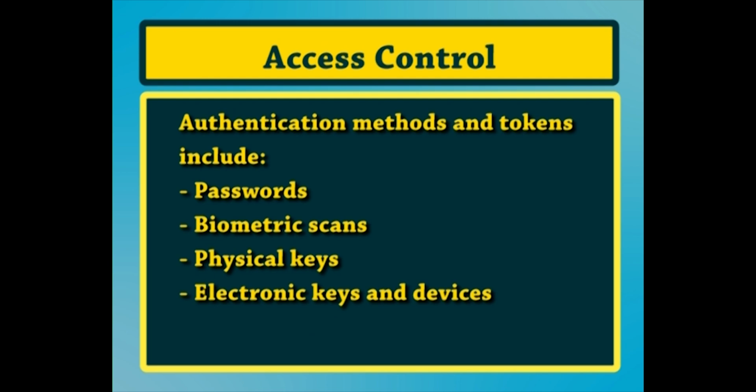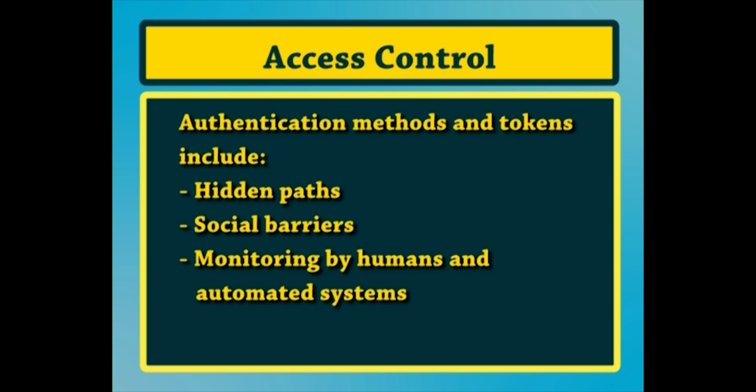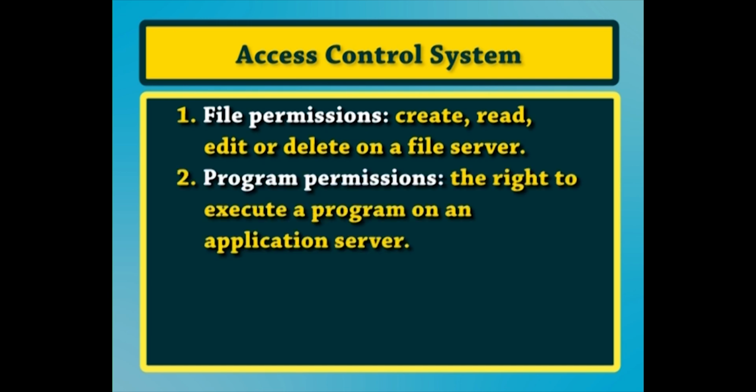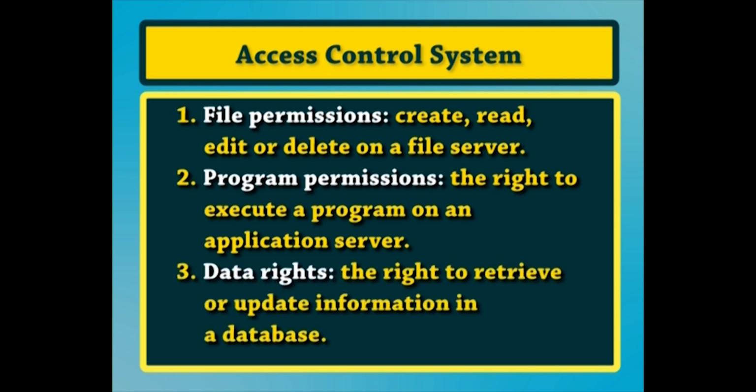Authentication methods and tokens include passwords, biometric scans, physical keys, electronic keys and devices, hidden paths, social barriers and monitoring by humans and automated systems. Access control systems include number 1, file permissions such as create, read, edit or delete on a file server. Number 2, program permissions such as the right to execute a program on an application server. Number 3, data rights such as the right to retrieve or update information in a database.